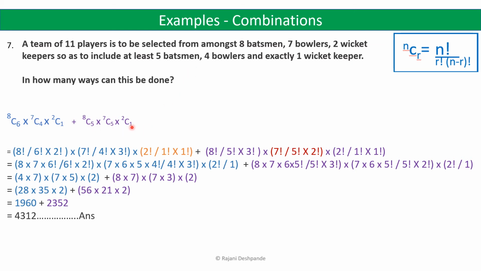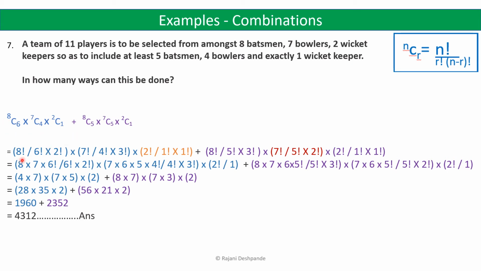The other option can be, if I select 6 batsmen, then I need 4 bowlers to make a team of 11 players. So this can be done in 8C6 ways, that is 6 batsmen from 8 batsmen, 4 bowlers from the 7 bowlers and 1 wicket keeper from the 2 wicket keepers. So these are the 2 ways in which a team of 11 players can be selected so that these conditions are fulfilled. Now let us solve this.